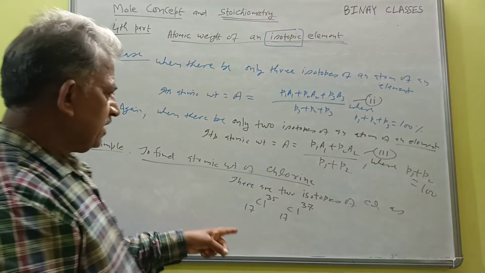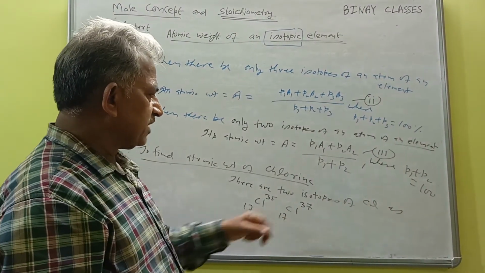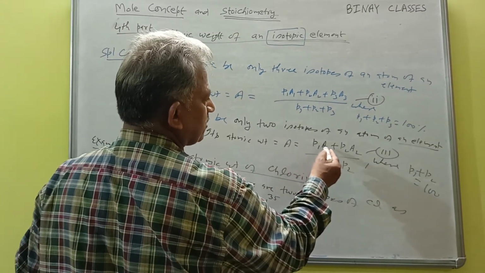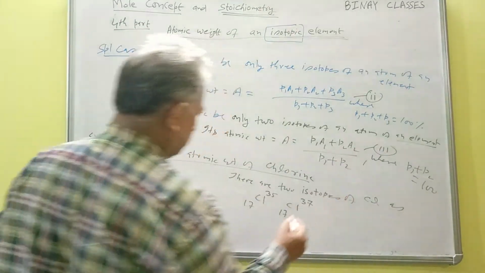So correspondingly these two isotopes are given, so obviously there must be some percentage and there must be some atomic weight.